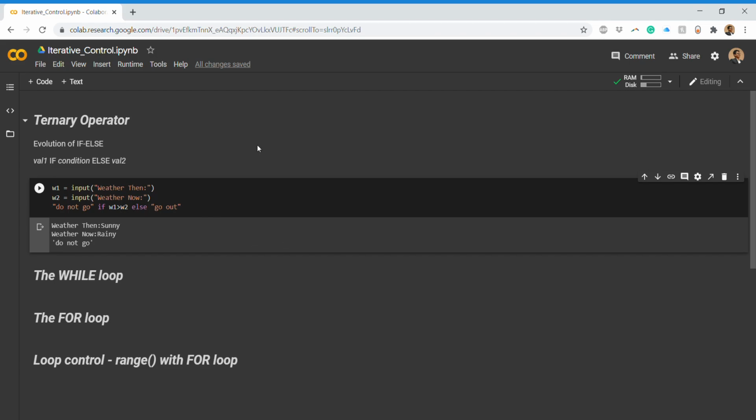So this was all regarding the usage of the ternary operator in real life applications, especially in naive Bayes for binary classification. We mainly use this. Now we move on to the next discussion of today's session, that is the while loop. While loop is also based upon some condition: until that condition is true, we will iteratively perform that activity, and once the condition becomes false then we'll stop it.